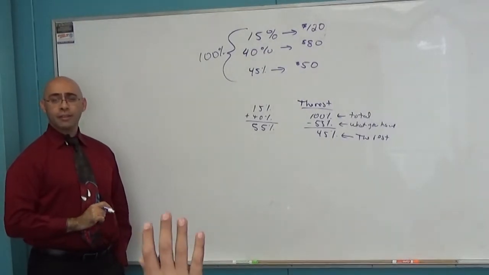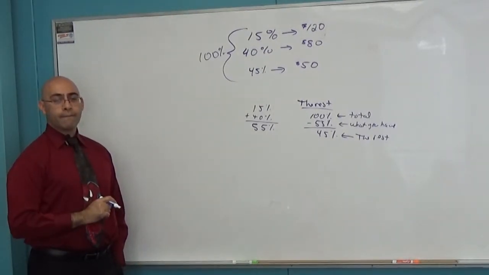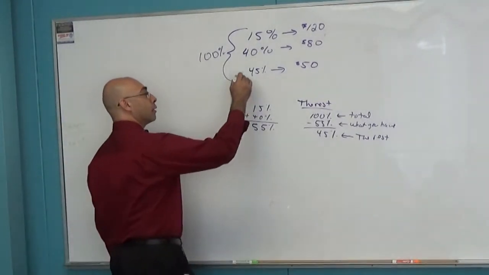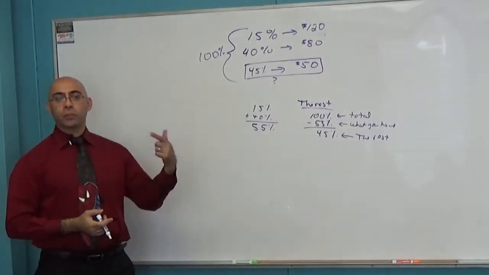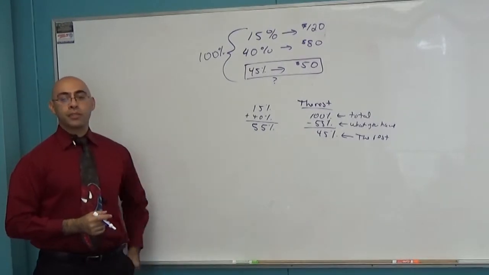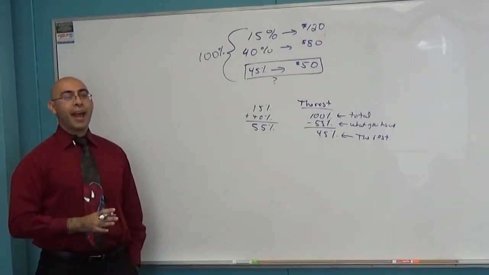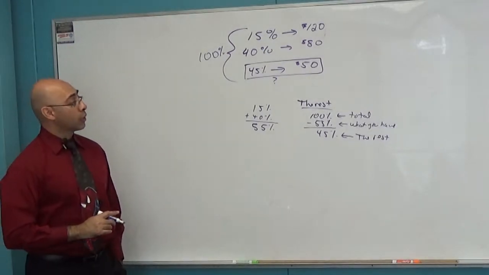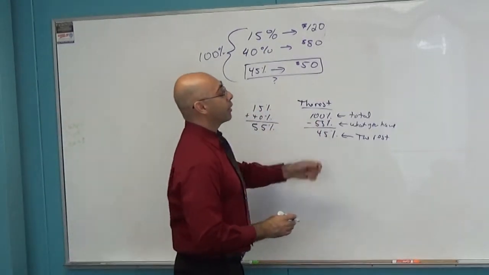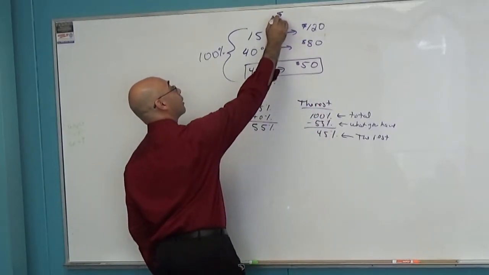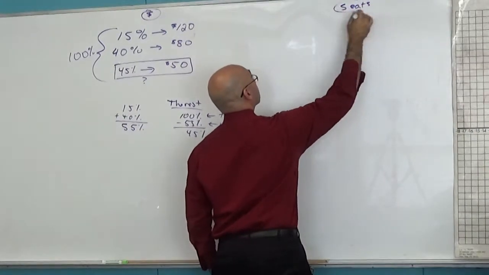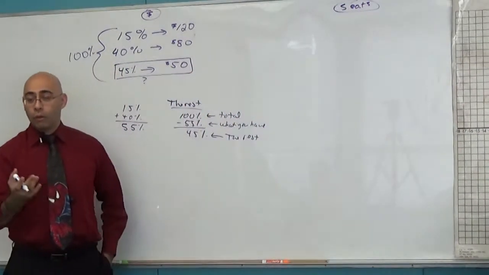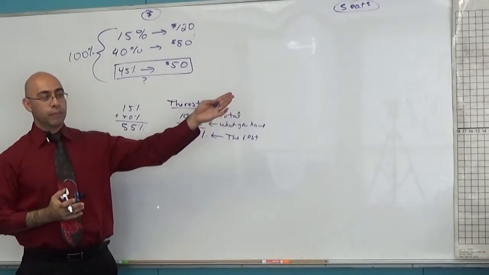What is the question asking? There are 4,000 seats in the concert hall. How many tickets were priced at $50? All right. So we want to know this. Now, do they just want the percent, or do they want the actual number of seats? Actual number. They want the actual number of seats. So now I did this part. Now I got to think in terms of seats. So this is in terms of money. Now I'm going to go here and deal with seats. And you'll have to refer back to what we did last week.